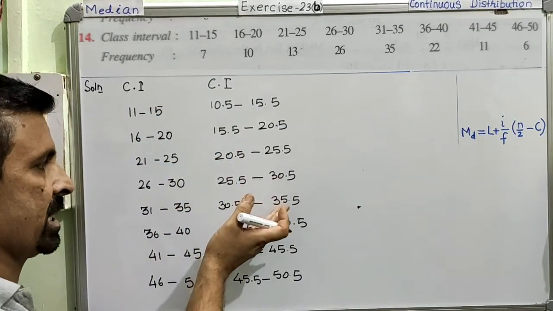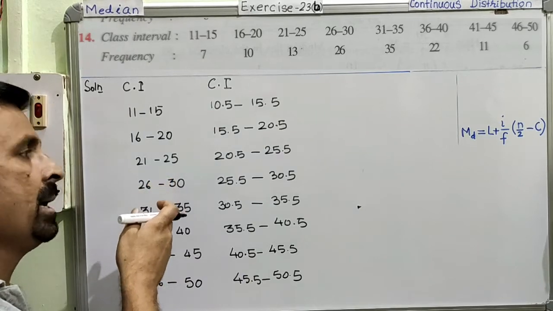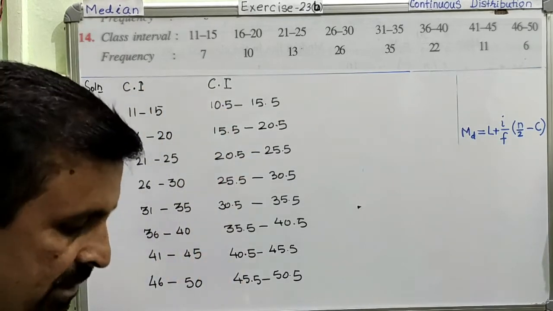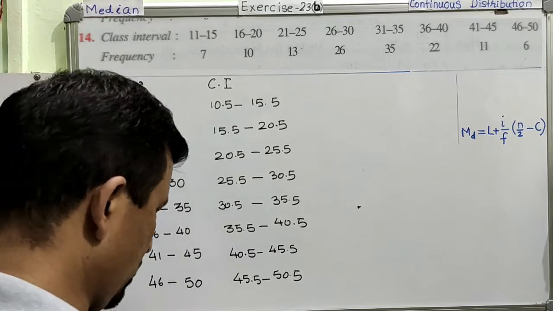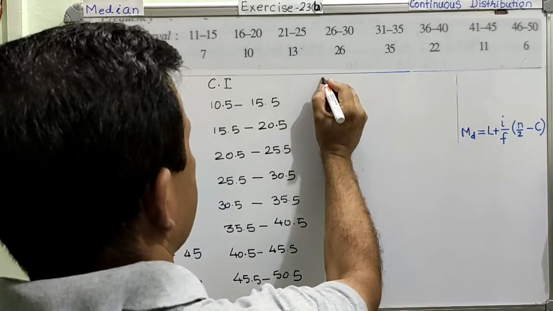So finally, this class interval, which was of no use for us, we have converted into exclusive class interval. This inclusive class interval is converted into exclusive class interval. Is it alright? Now the rest of the work will be the same. Once this inclusive is converted into exclusive, the remaining work will be the same. So now I am going to write the frequency.